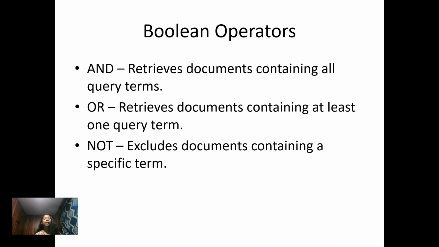Now, the Boolean operators. The operators we are going to use are and, or, not, which are basic terms we have discussed in digital electronics. We are going to use the same operations here. The and operator is used to retrieve documents containing all query terms, the or operator retrieves documents containing at least one query term, and not excludes documents containing a specific term.